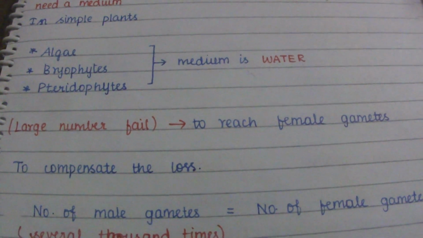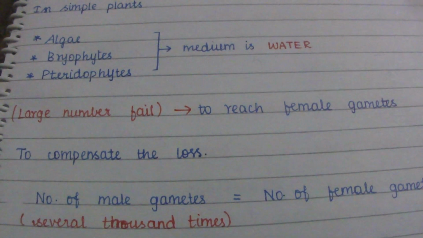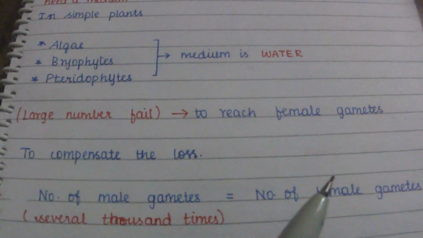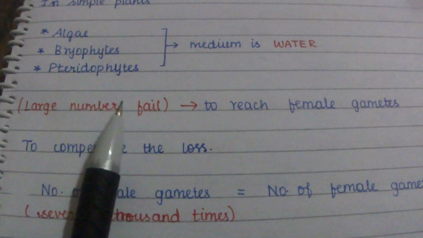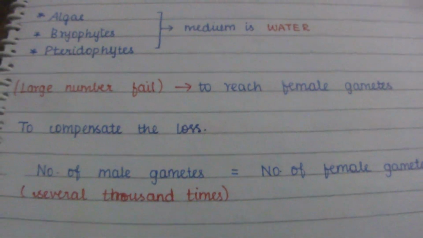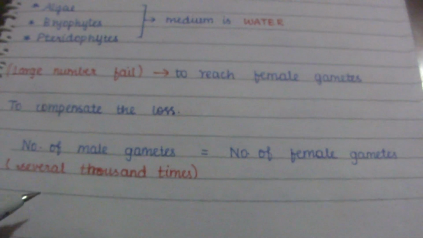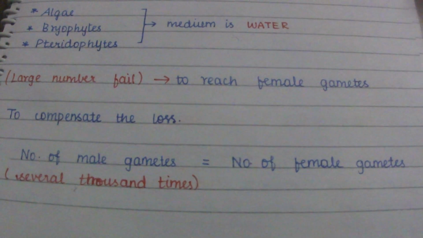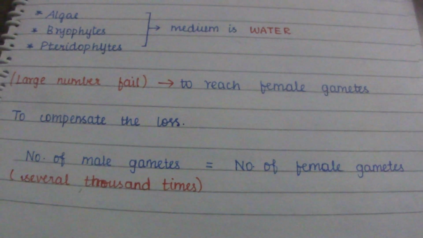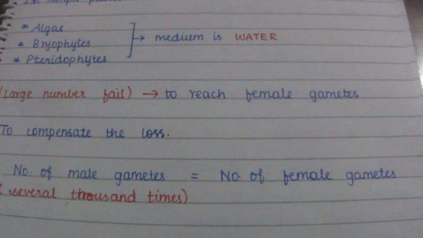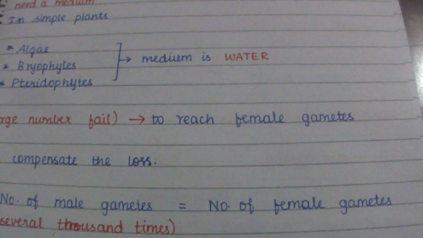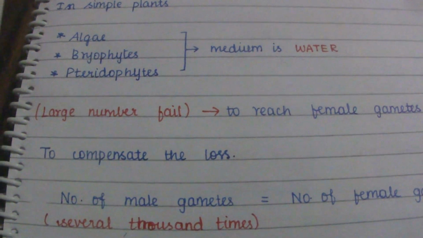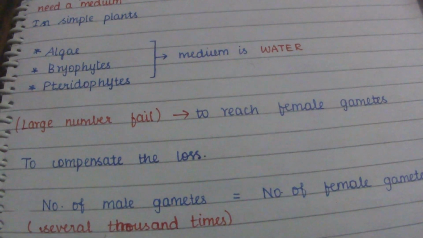To compensate for this loss, the production of male gametes is several thousand times the number of female gametes.